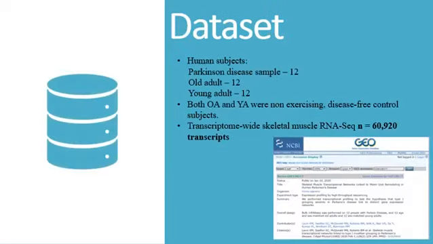For choosing a good data set, I searched the publicly available data and came across this interesting data set, which includes human subjects: Parkinson's disease samples, 12 samples, old adult samples, 12, and young adult samples, 12. Both old adult and young adult were non-exercising, disease-free control subjects. Transcriptome-wide skeletal muscle RNA sequencing covers approximately 60,920